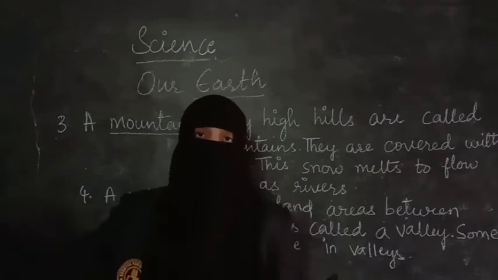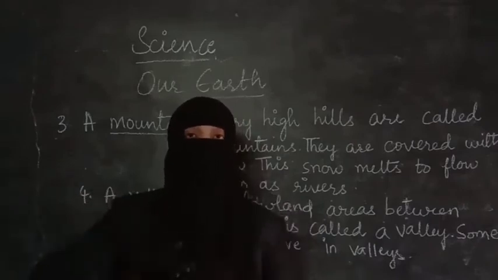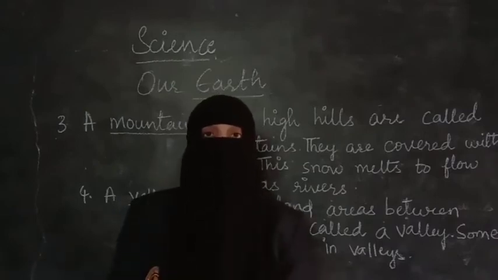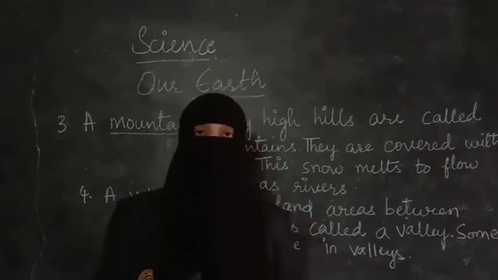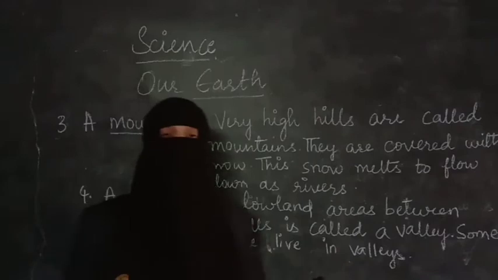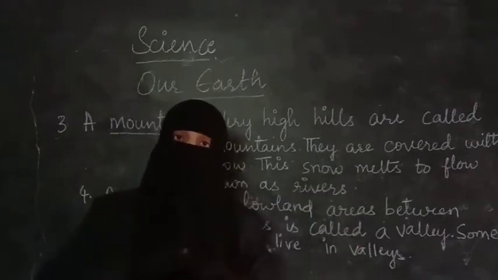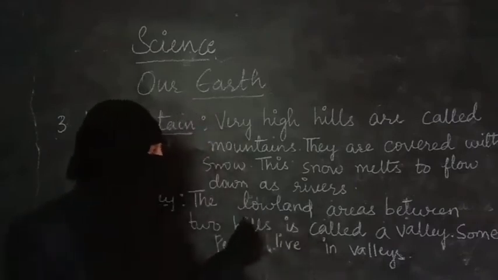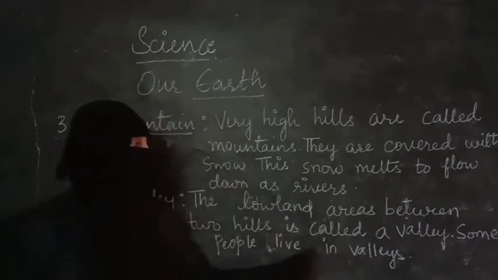Hills are very big, they will be covering a large area. So the place between two hills is called a valley. A lowland, it is a low place, it is like a plain but it is in between the hills. So a lowland area between two hills is called a valley.